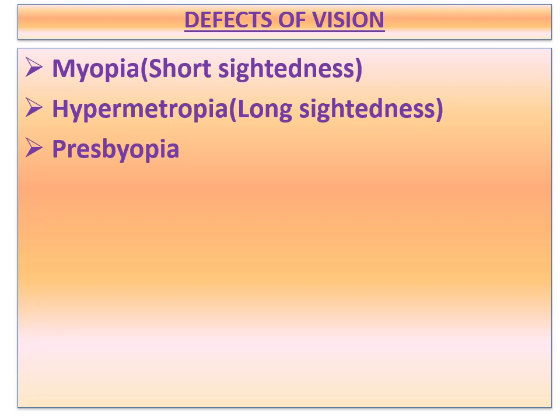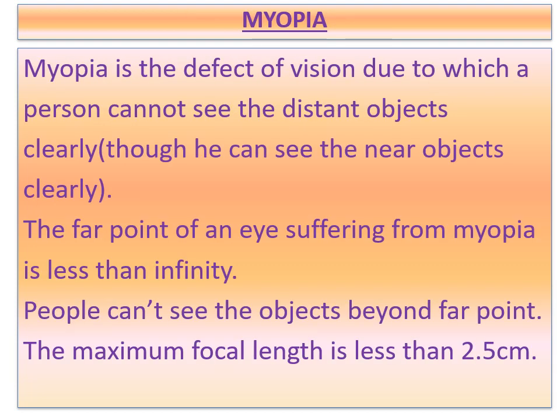So we'll continue with how these defects are formed and how to correct the vision, one by one. Coming to myopia, just listen, children. Some people cannot see objects at long distances but can see nearby objects clearly. This type of defect in vision is called myopia. So for a short-sighted person, the short sight to see near objects is normal, but his long sight to see distant objects is defective.